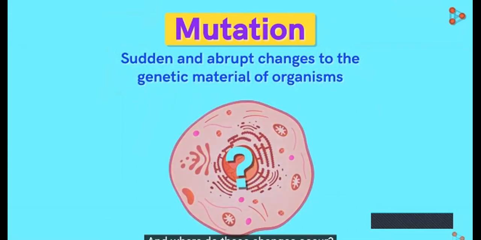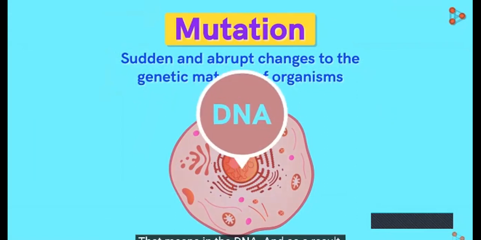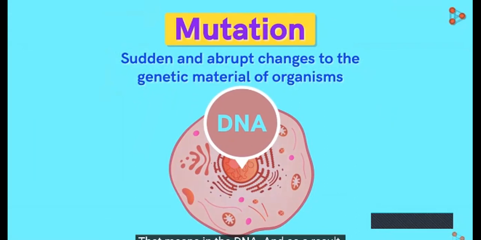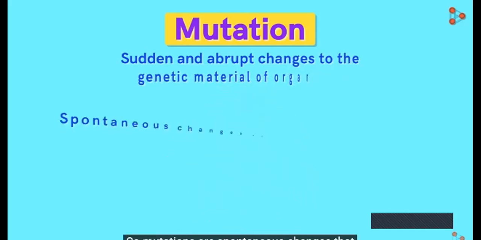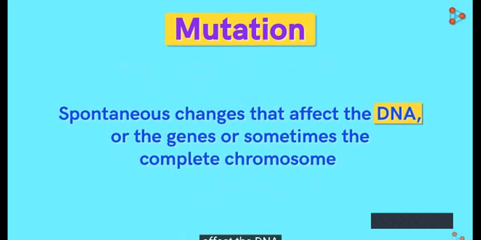And where do these changes occur? They occur in the genetic material of the organism, that means in the DNA. And as a result, either the gene or the complete chromosome gets affected. So mutations are spontaneous changes that affect the DNA or the genes or sometimes the complete chromosomes.